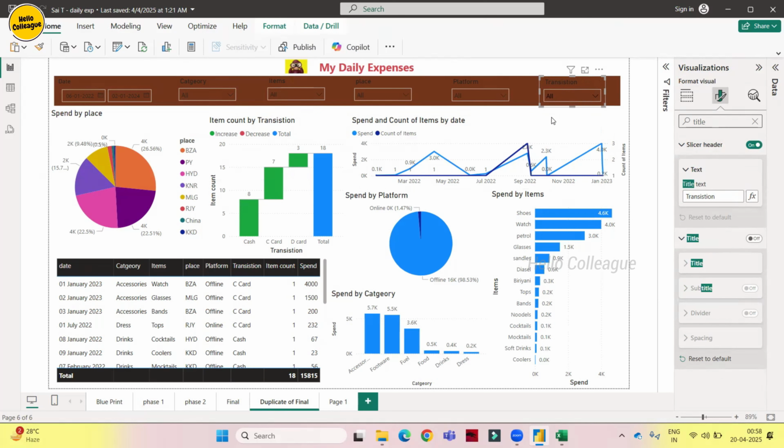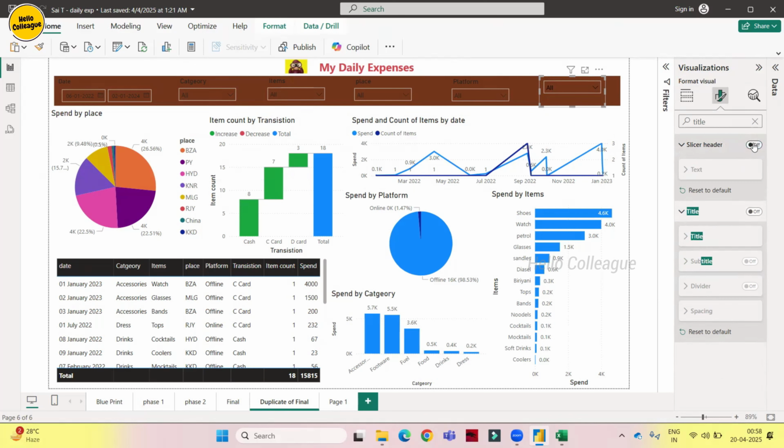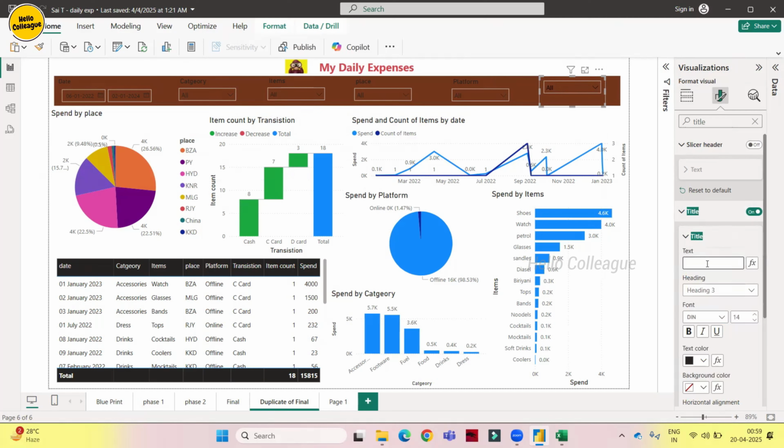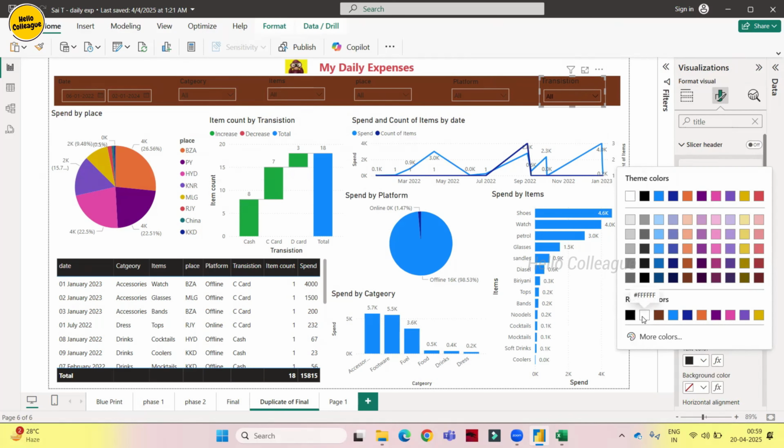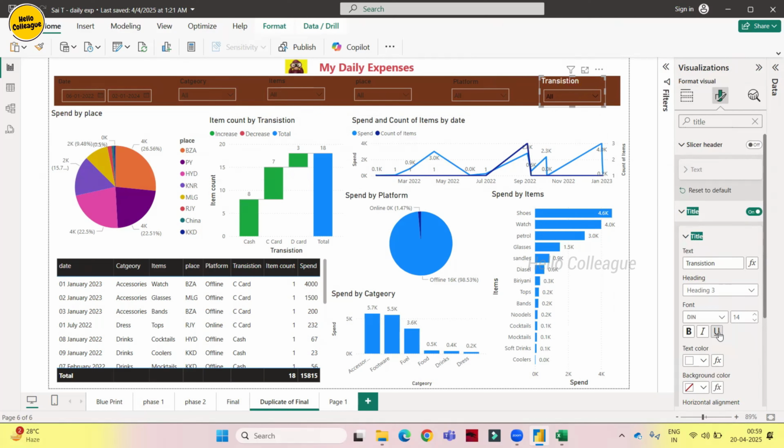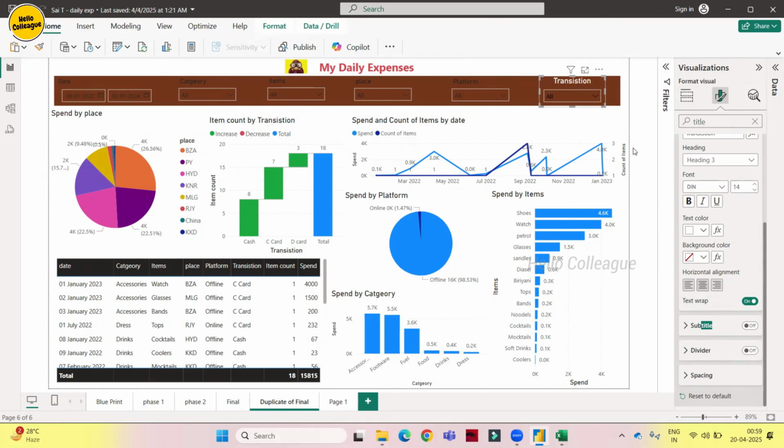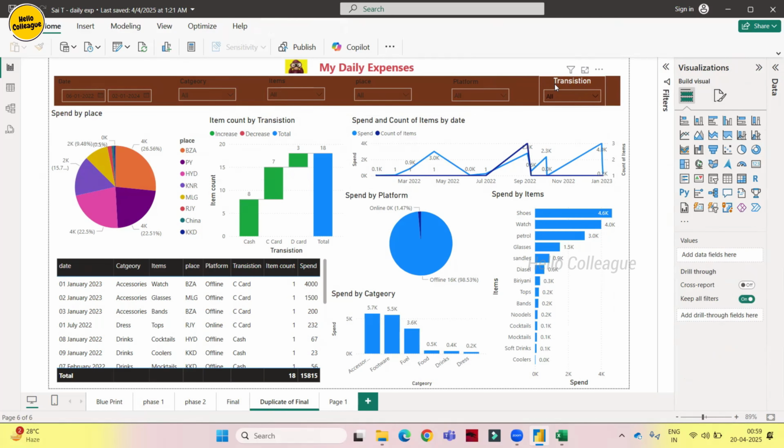If you see, guys, we don't have a title here. Title is off. It is showing the slicer header. I'll just copy this one, and I'll turn off the slicer header. I'll turn on the title. I'll keep it here. This is there, and I'll change the color to white. Also, I need it to be in the center.